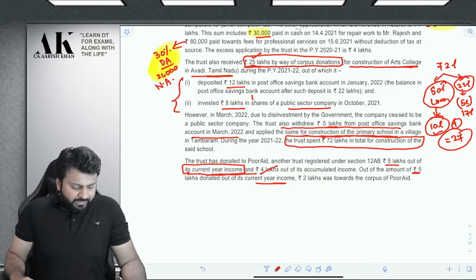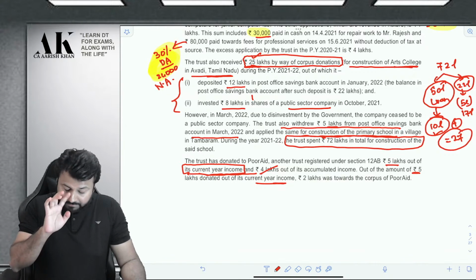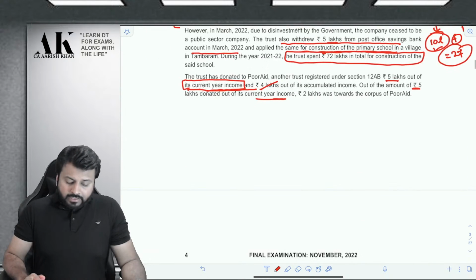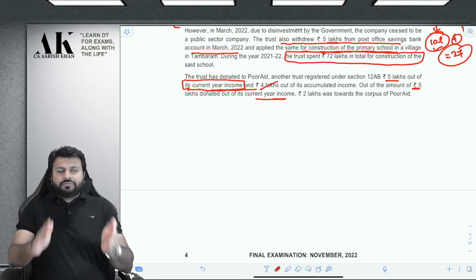The trust also withdrew 5 lakhs from post office saving bank account in March 22 and applied the same for construction of the primary school in a village in Tambaram. During the year 21-22, the trust spent 72 lakh in total for construction of the said school. The trust has donated to poor aid, another trust registered under 12AB, 5 lakhs out of its current year income and 4 lakh out of its accumulated income. Out of the amount of 5 lakh donated out of its current year income, 2 lakh was towards the corpus of poor aid.